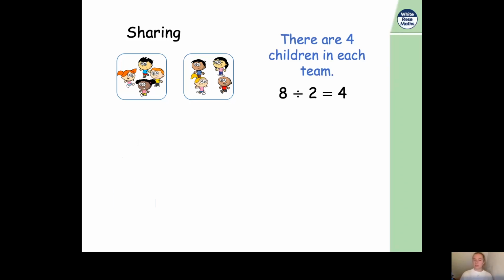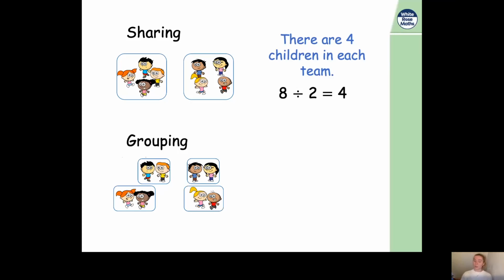Now the second question, we used grouping instead, because we knew how many children there were and we knew how many needed to be in each team, but we needed to work out how many teams there would be in total. And we found out there would be 4 pairs of children, and we can write the division number sentence. 8 divided by 2 equals 4, because we knew that there were 8 children and we knew that there had to be 2 children in each group, and we found out that that would make 4 groups.